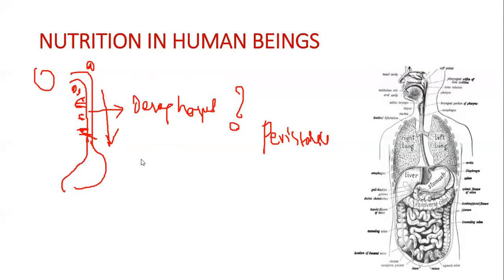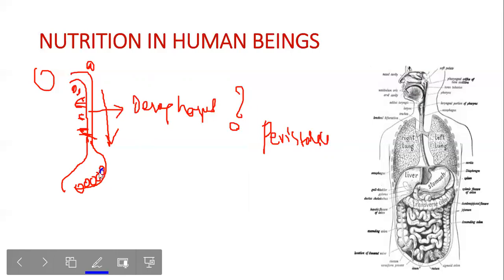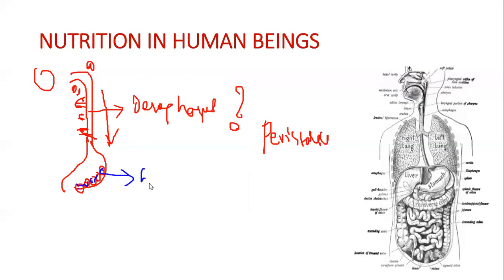Okay, now we are here. Now what happens in the stomach? In stomach, there are some glands on the walls of the stomach. I'll just use another color. So there are some glands on the stomach wall. They are called gastric glands. So what is the purpose of the gastric glands?